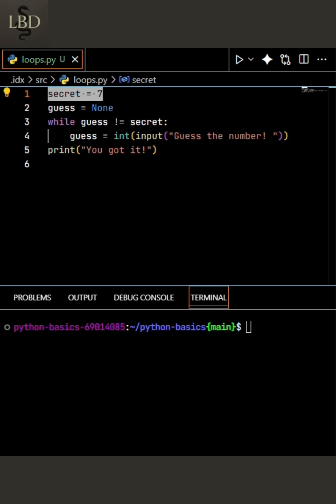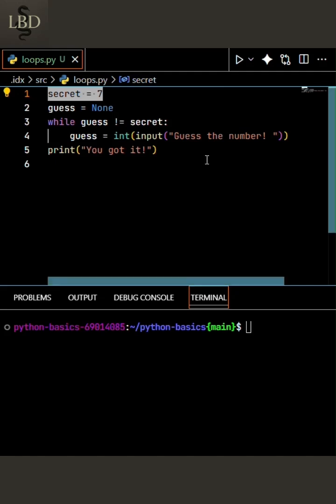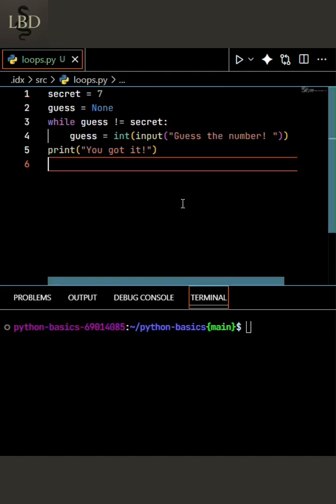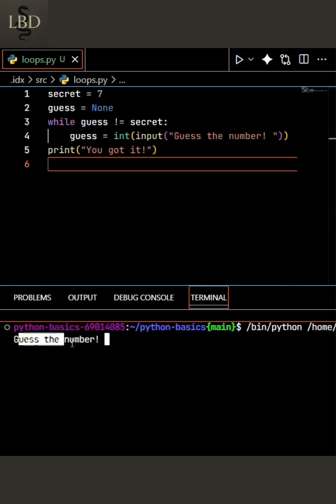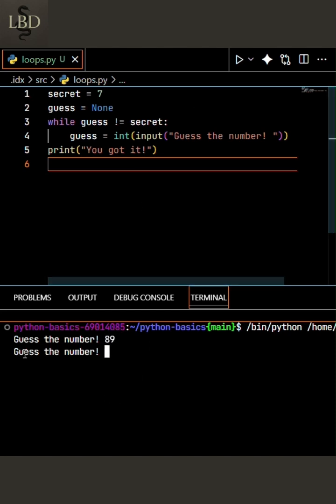Another way to repeat code until a condition changes is the while loop. We will be taking a number guessing game. The game keeps asking the player to guess a correct secret number until they get it right. So we'll try by executing it. We get "guess the number" as a prompt, and the user will have to enter some number. So I'm entering 89, and it is still asking me to guess the number.